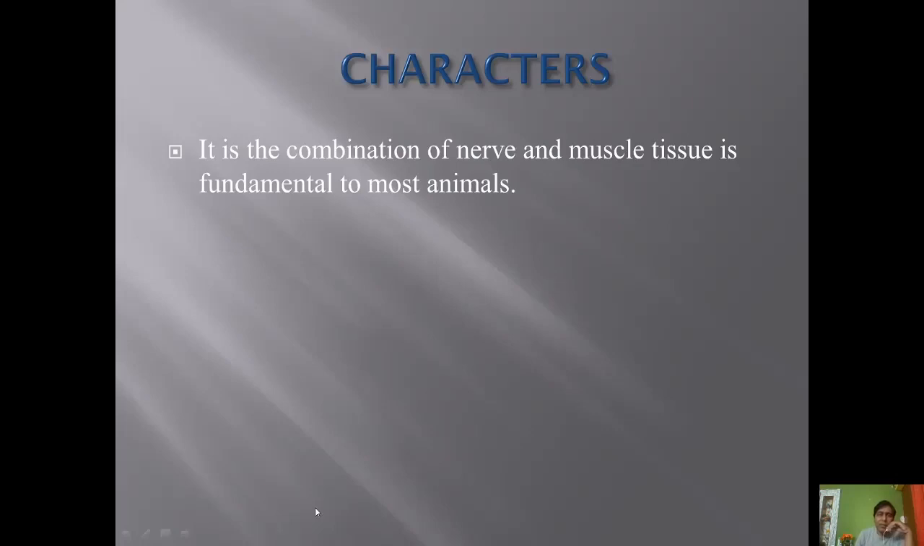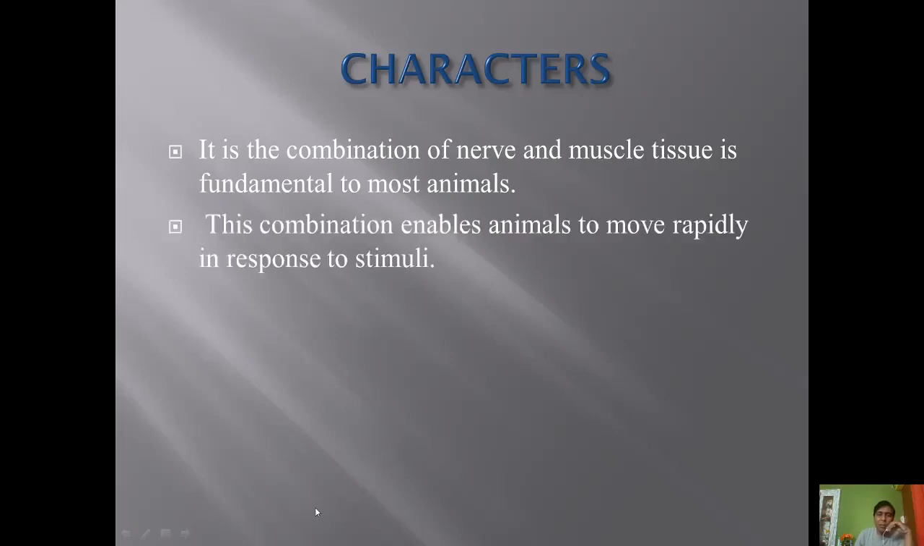Now comes the characters. The combination of the nerve and the muscle tissue is fundamental to most animals. Like the muscles in our body, they work because they contain two types of neurons, the motor and the sensory. The sensory neuron first senses the stimuli, then receives it and transmits it to the brain through the spinal cord, and the brain then gives the messages for answering.